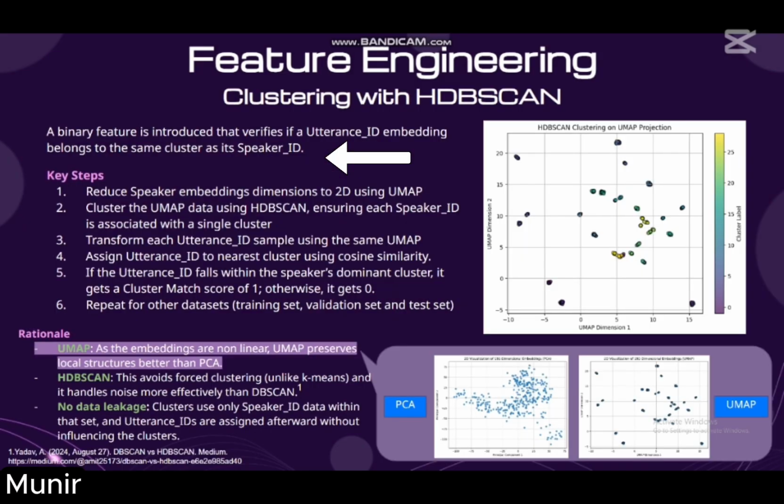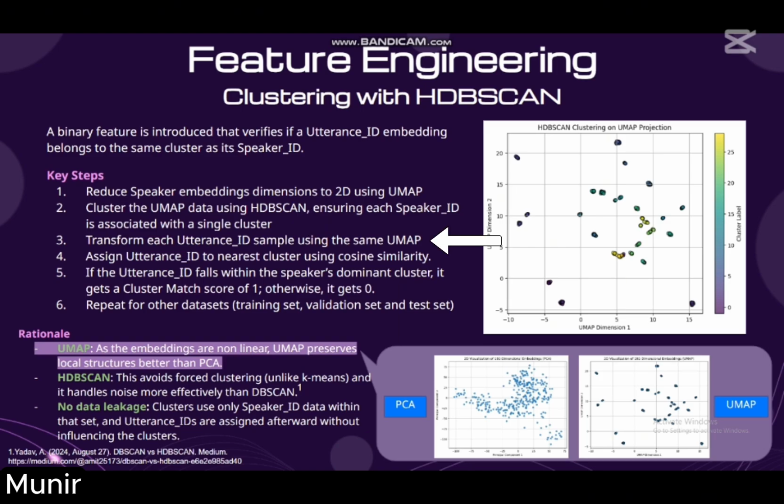As for the third feature engineering method, we use HDBSCAN to cluster the embeddings. This binary feature verifies whether the utterance ID belongs to the same cluster as the speaker ID. We first reduce the speaker embeddings dimensions to 2D, then cluster the data using HDBSCAN, ensuring each speaker ID is associated with a single cluster.